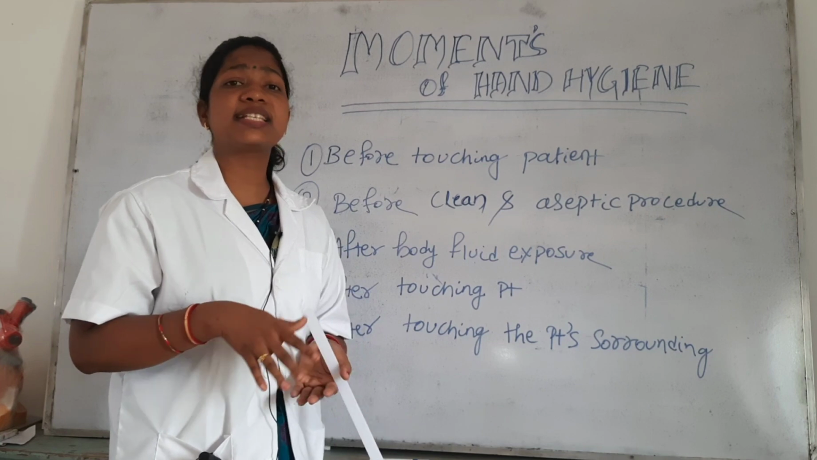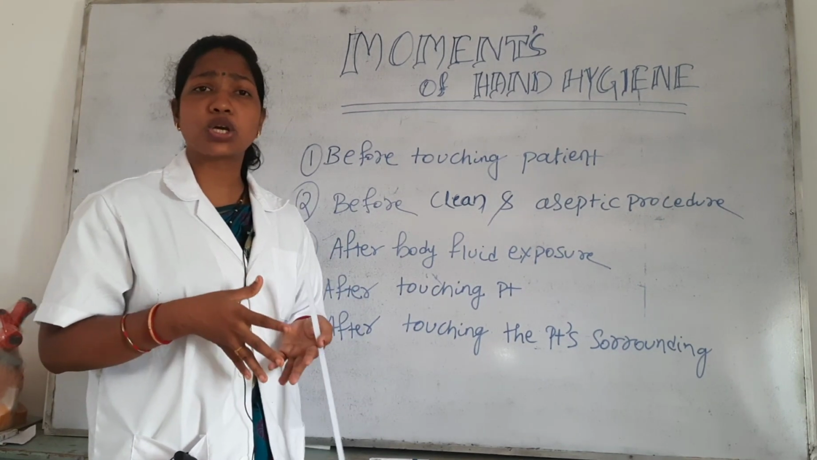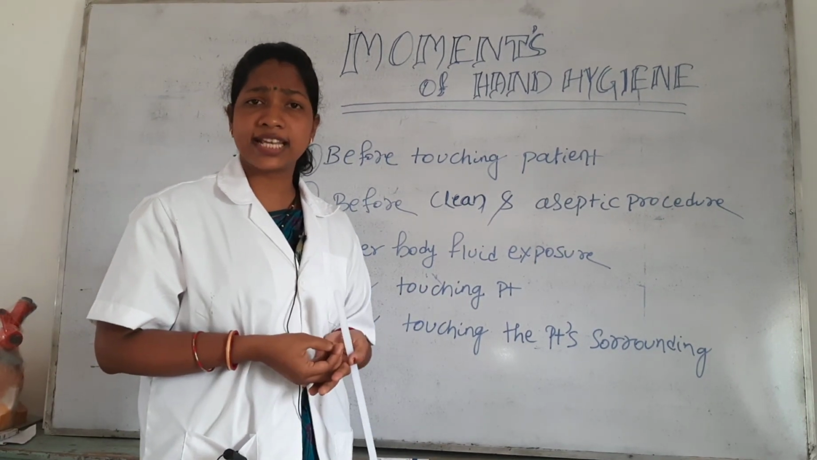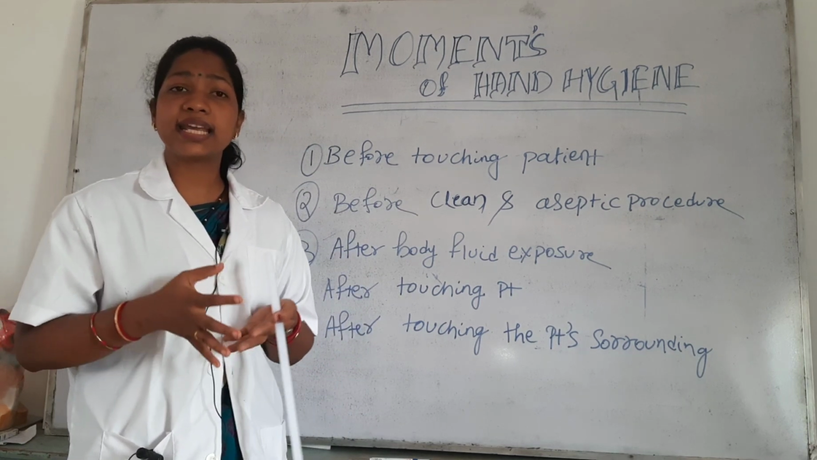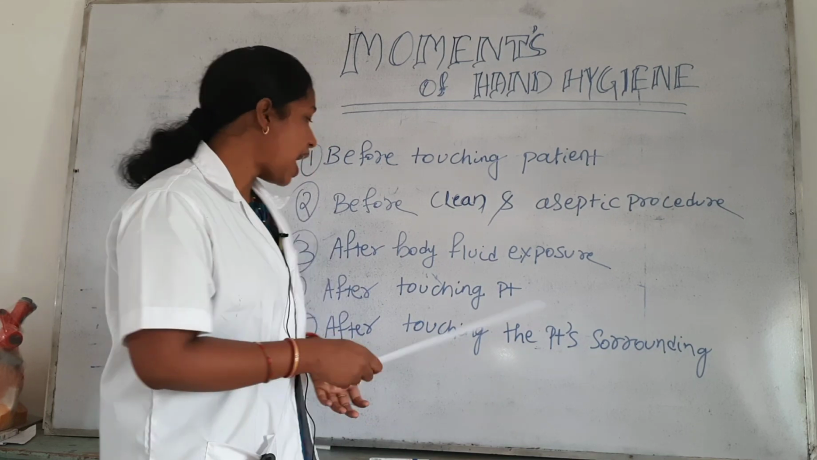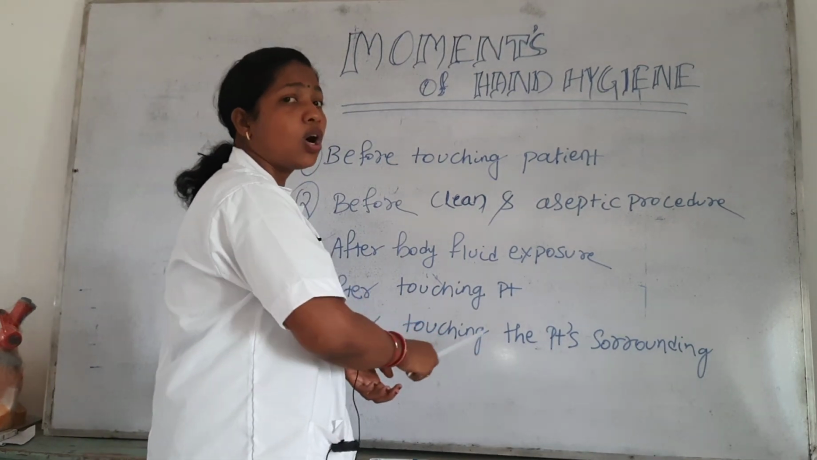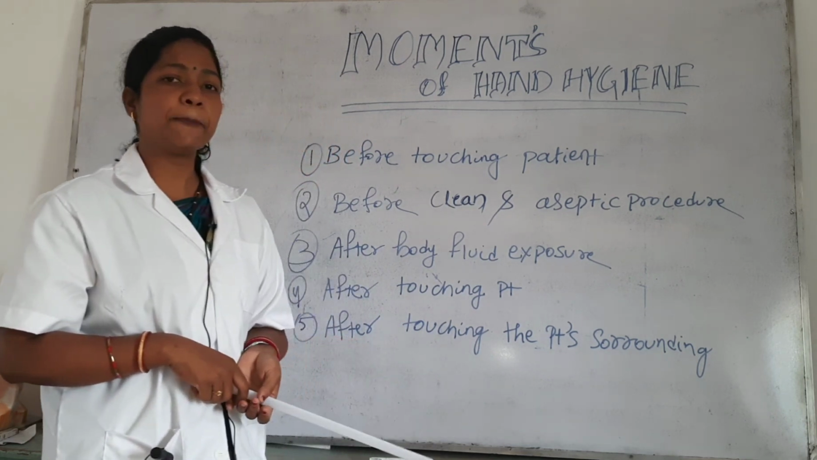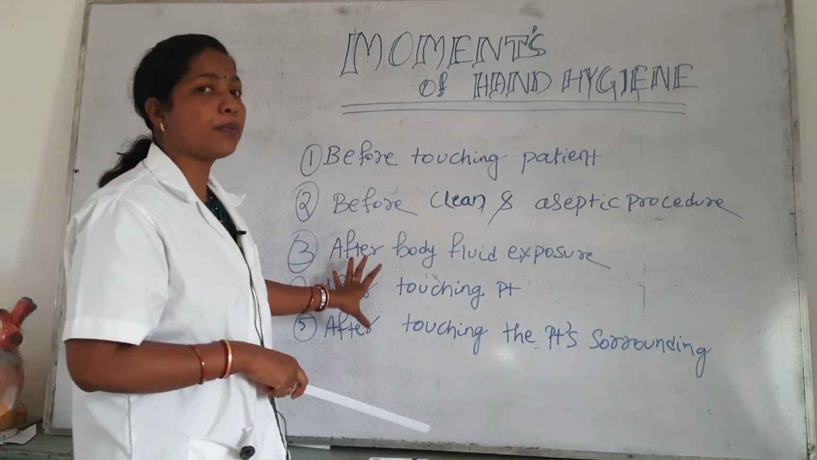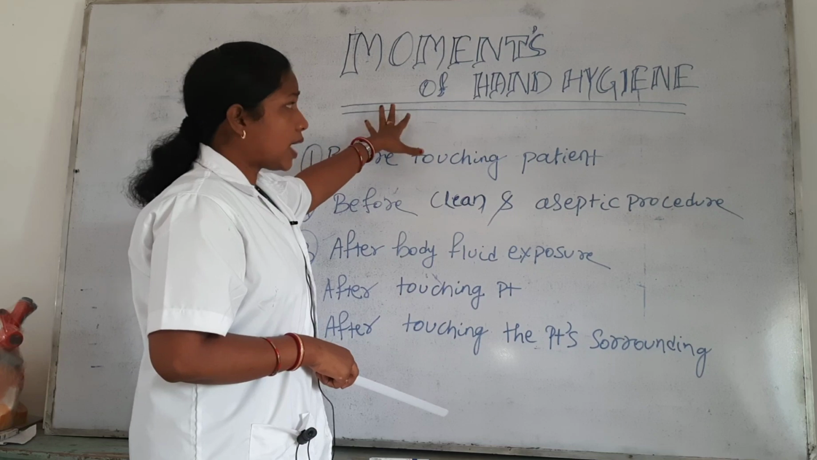Why? Because that is the hospital surrounding. In the hospital surrounding there are various types of patients, and that is an infection prone area. So for preventing infection, it is necessary that after touching the patient, or after touching the patient's surroundings, we should do proper hand washing. So those are the 5 golden rules of hand hygiene.